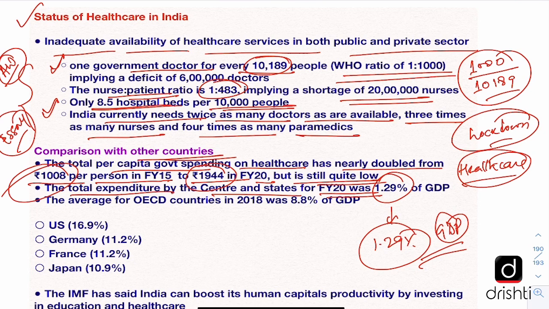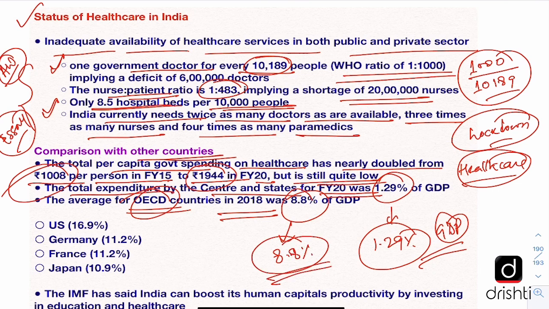And let us look at where it places us when we compare ourselves with the developed world. The average for the OECD countries, Organization for Economic Cooperation and Development countries, in 2018 was about 8.8% of their GDP spent on healthcare. So there is a stark difference between what India is spending and what these countries are spending. India has a lot of catching up to do. We need to seriously increase our healthcare expenditure.